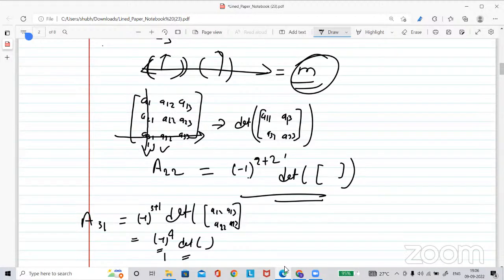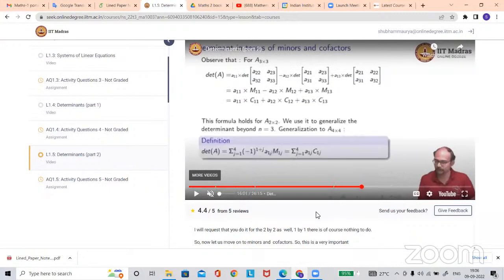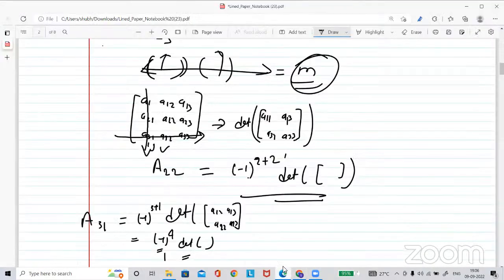Sir, so in this case, we are getting out all the minors for all the terms. All entries, yes. Okay. So the second question I want to ask is, I didn't get the 4 by 4 matrix concept. How to solve for a 4 by 4 matrix?